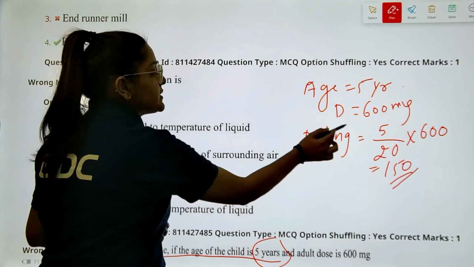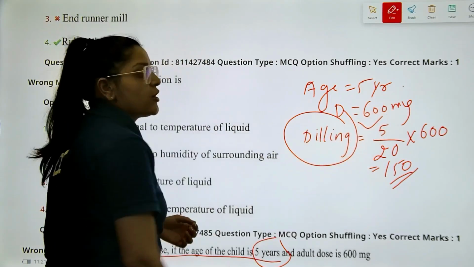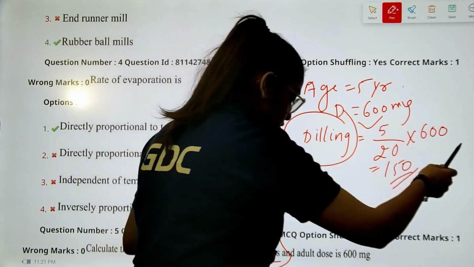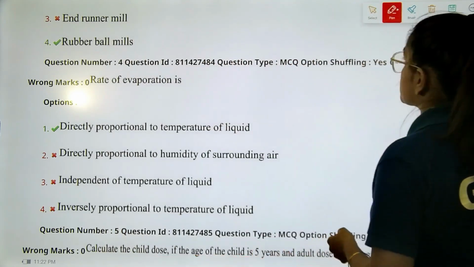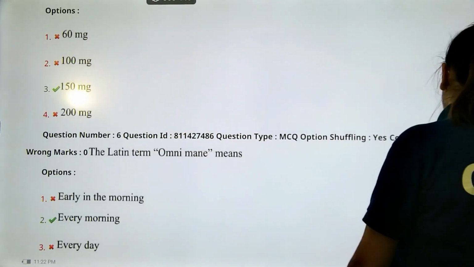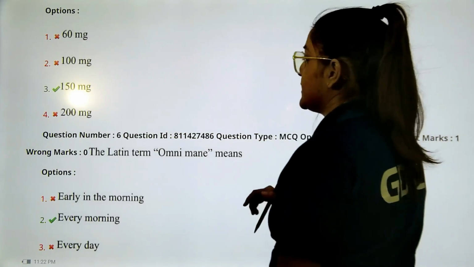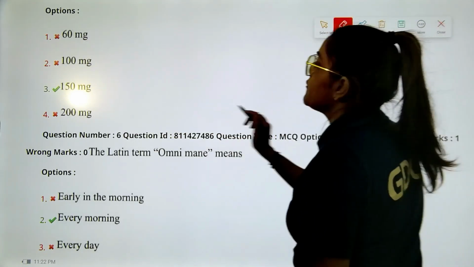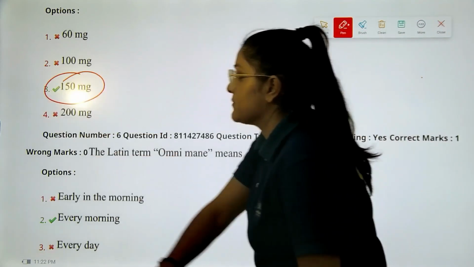As per Dilling's formula, you have the age of the child written here. You have the average adult dose that was mentioned in the question. So none other than 150 mg is your correct answer. I hope you all have marked it right. So the correct answer is option number C, 150 milligrams, right?